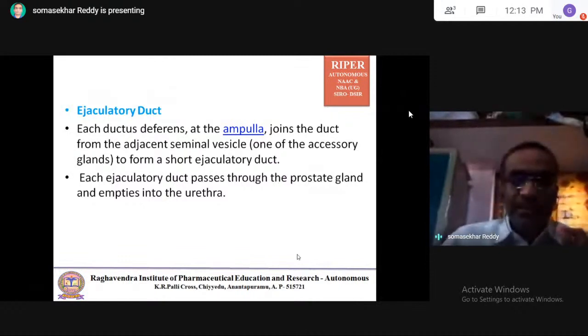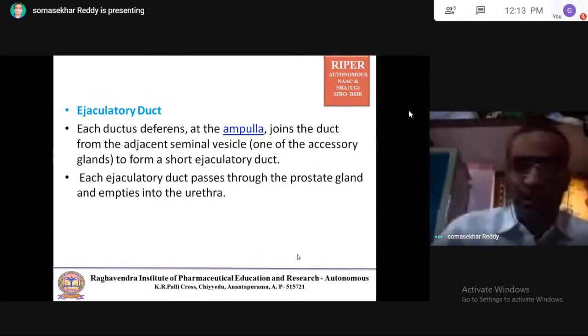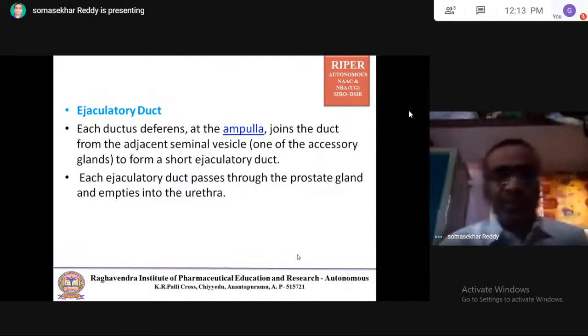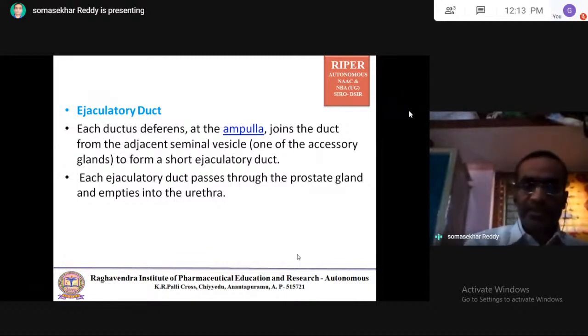Each ejaculatory duct passes through the prostate gland and empties into the urethra. Once again, each ductus deferens at the ampulla joins the duct from the adjacent seminal vesicle, one of the accessory glands, to form a short ejaculatory duct. Each ejaculatory duct passes through the prostate gland.